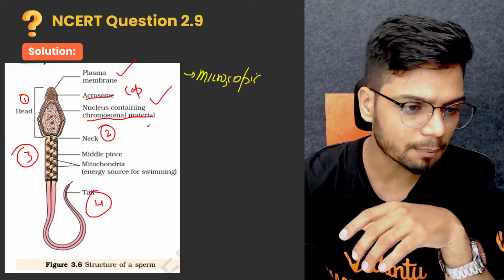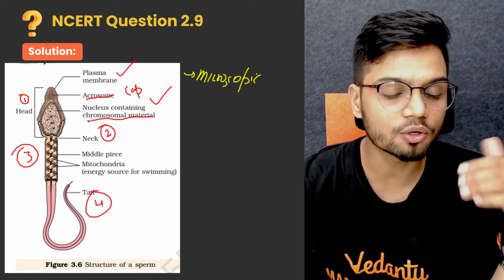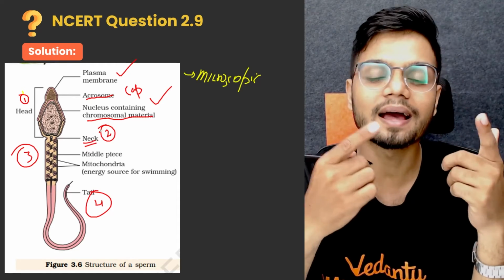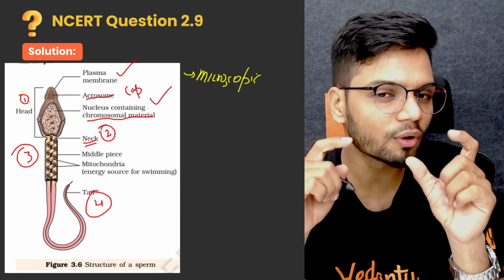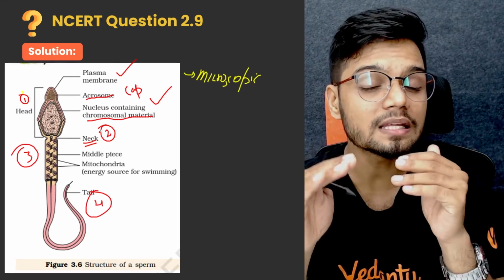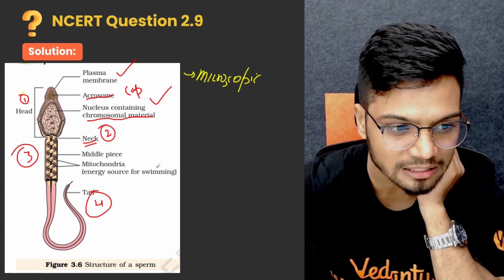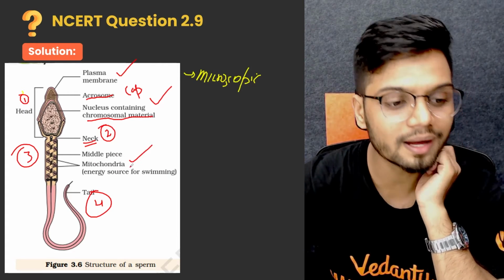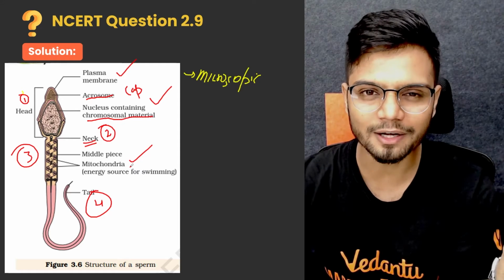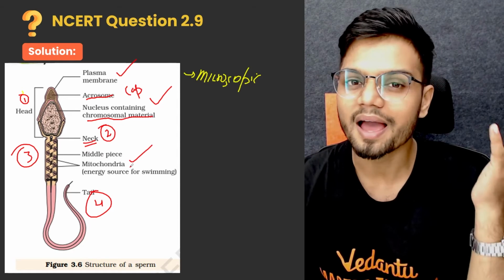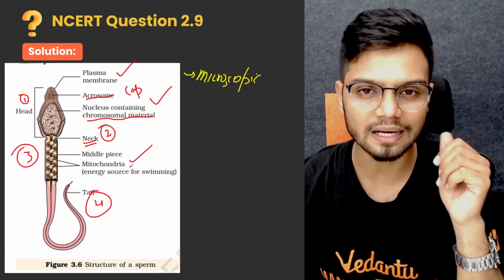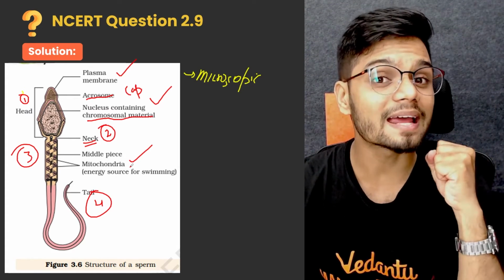Now let's look at the neck piece. The neck is the connection between your head and middle piece. If you look at the middle piece, it is composed of many mitochondria. What does mitochondria do? We know mitochondria is the powerhouse of the cell. It provides energy.